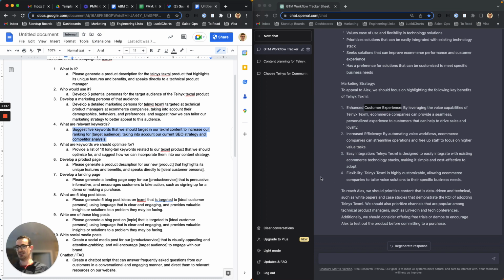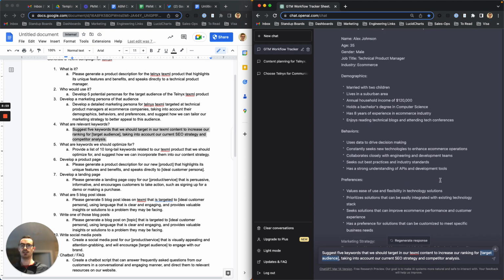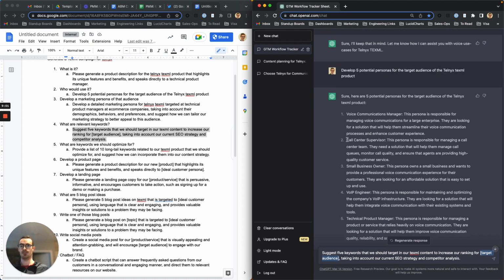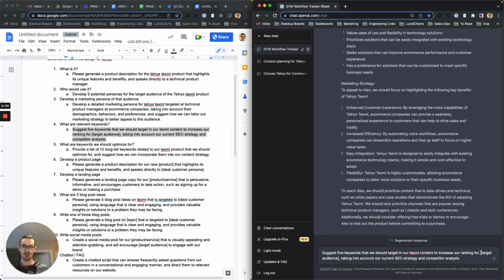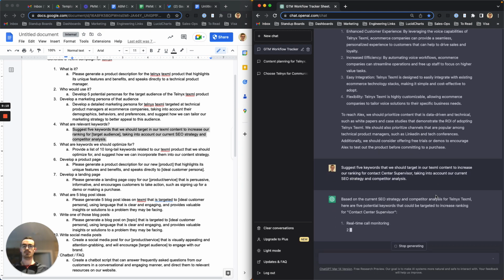Okay, changing tracks a little bit: give us back keywords that would help a technical product manager find us. Or maybe I'll pick the call center supervisor, so someone on the NOC at an Uber. What we'll actually change this to is contact center supervisor.